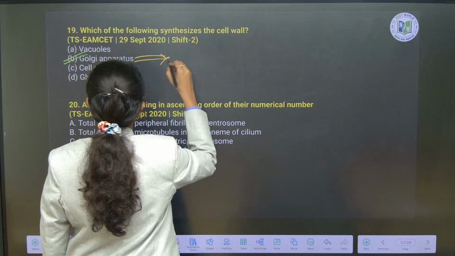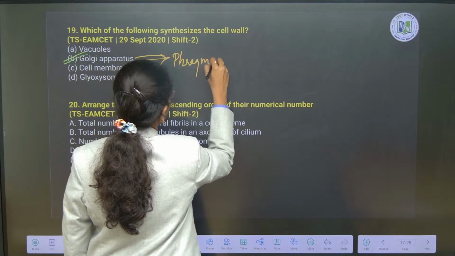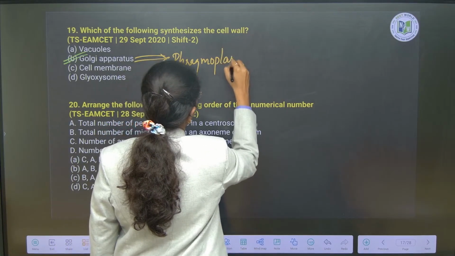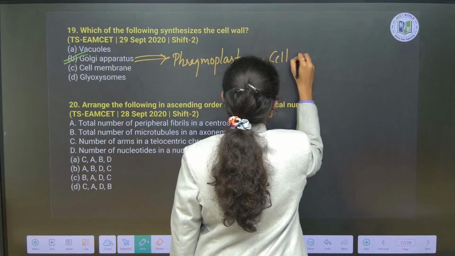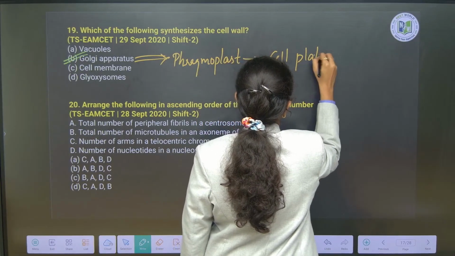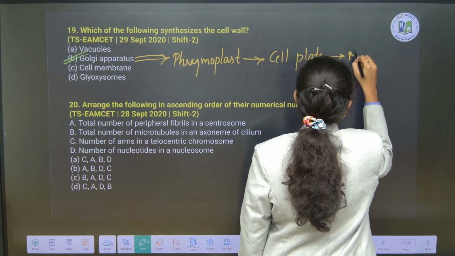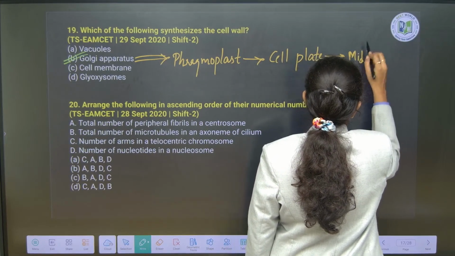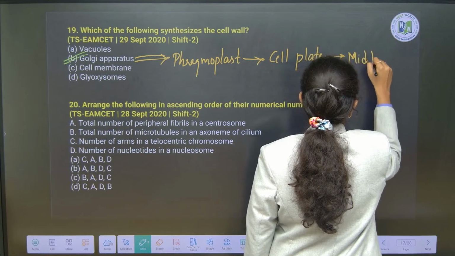Phragmoplast is synthesized from Golgi bodies. Phragmoplast will develop to cell plate. Cell plate matures to middle lamella.